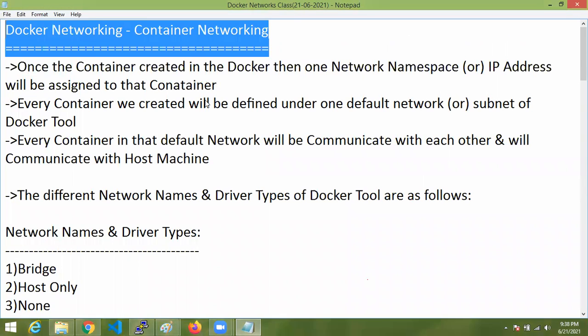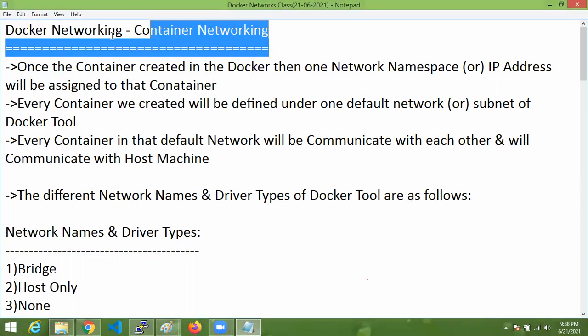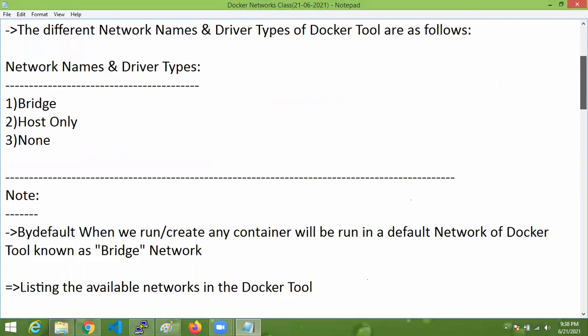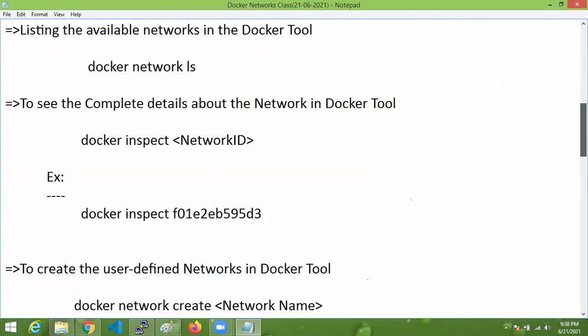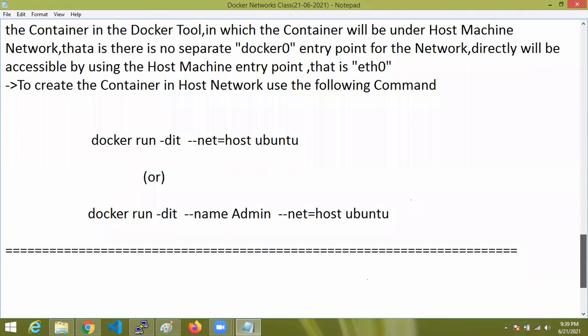This will be useful in Kubernetes. Mostly in Kubernetes, this type of concept we are going to use. Here it is not going to be used directly. This container networking, Docker networking concept is useful in Kubernetes networks. In Kubernetes also containers are going to be used. There it is useful. Before going to that, first you want to observe this. That's about the container networking concept.